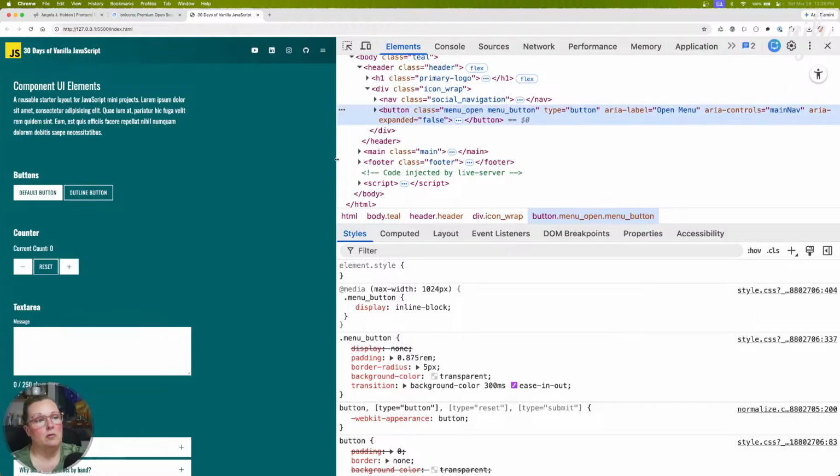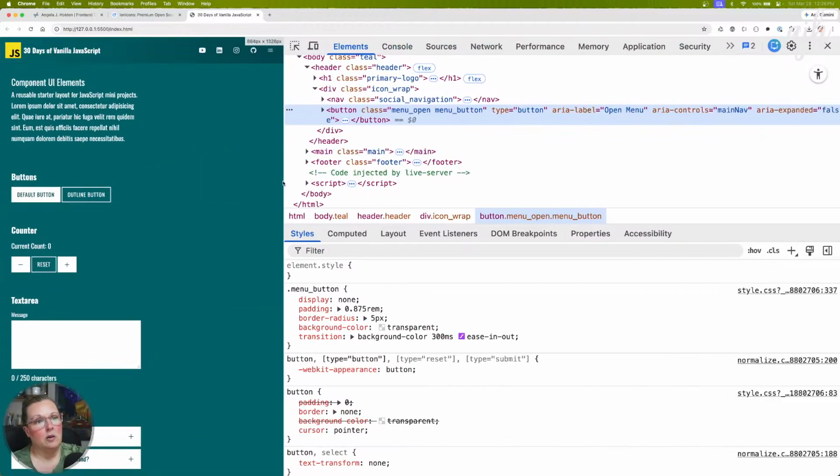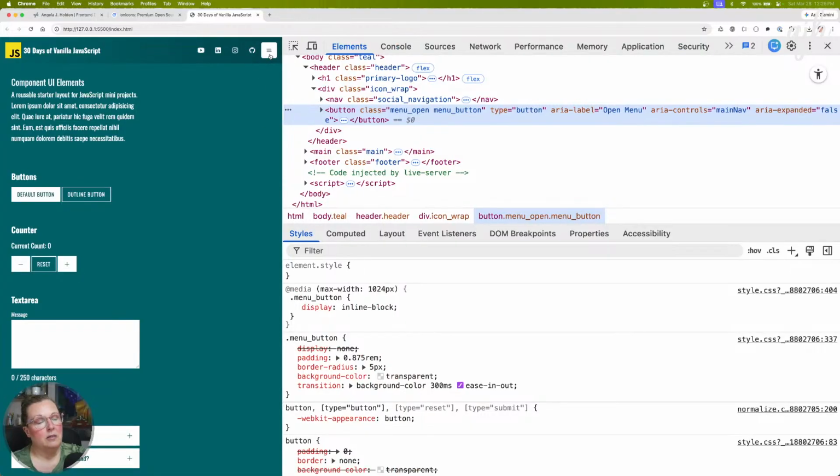So here we're on mobile. There we go. So we see our button, and it goes right in line. And I think since these are display inline block, you can see that there's that tiny little gap that you naturally get with display inline block. So we don't have to add a gap. So I am perfectly happy with this.